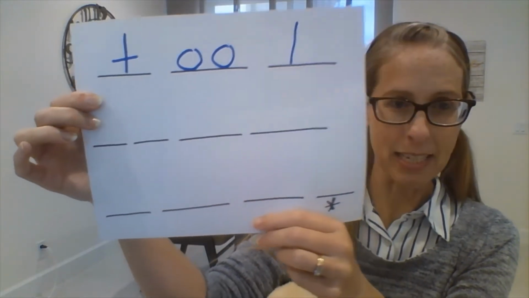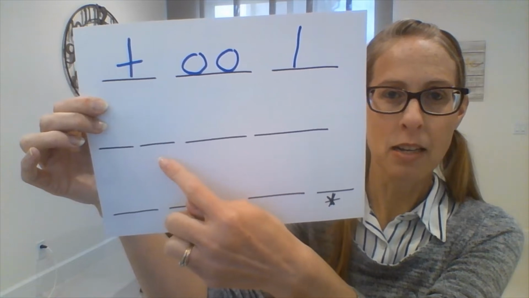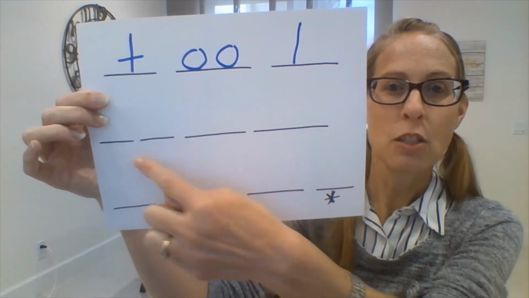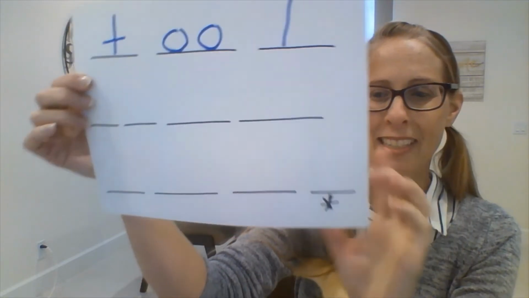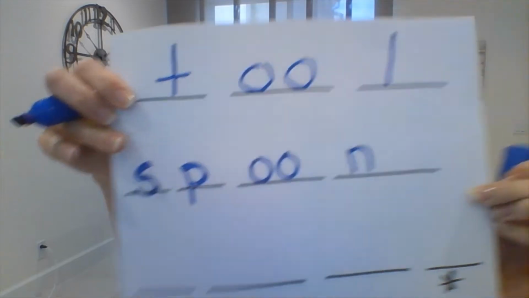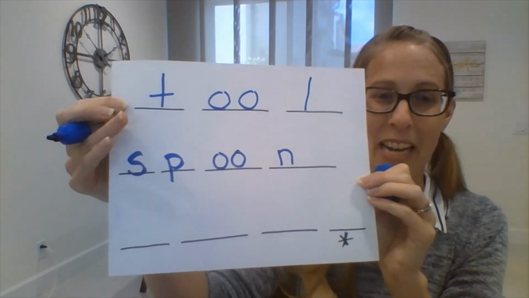Okay, spoon. So go ahead and write down the letters that go with the sounds. S, p, oo, spoon. Okay, I'm going to write it down. If you have S, P, O, O, N, yours looks like this. Spoon. You did it correctly. Nice job. Okay, number 3, last one.